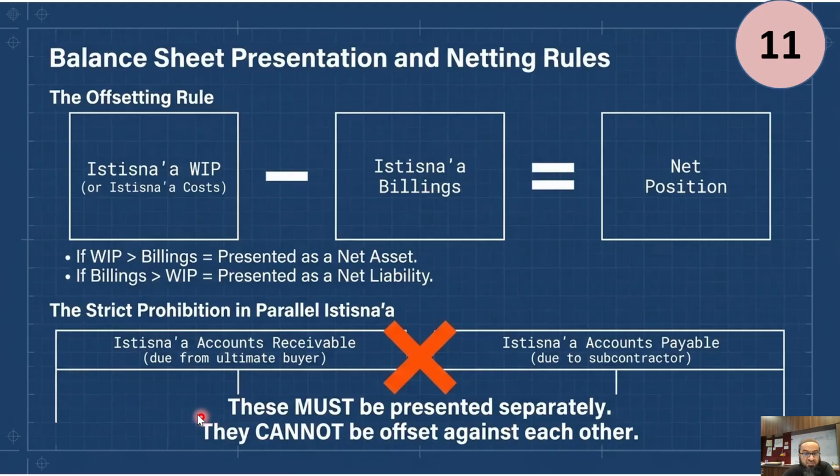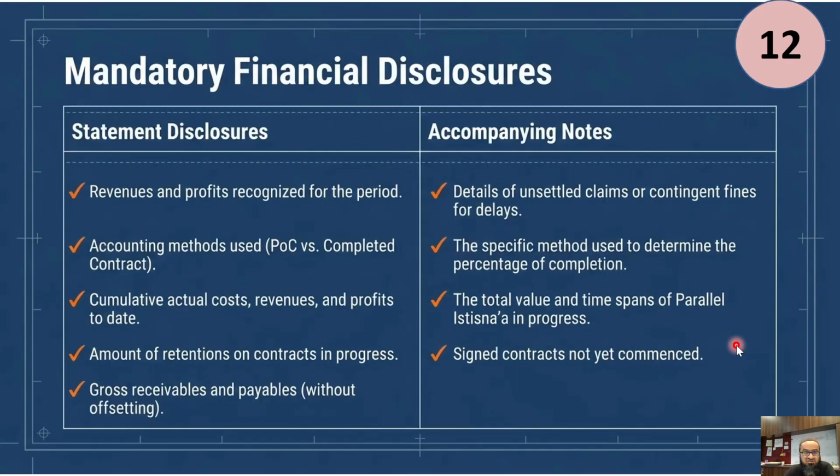And of course, if there is a parallel istisna, we cannot offset istisna account receivable with istisna account payable. Last, disclosures. Revenue and profits recognized for the period, the istisna accounting method used, whether percentage of completion or completed contract, and cumulative actual cost, revenues and profits to date. The WIP balances and their breakup, and the amount of retentions on contracts in progress. Retentions means that we have billed but the party has not paid, so we may clarify that the party will not pay because the 25% will be paid maybe after 1 year of completion.